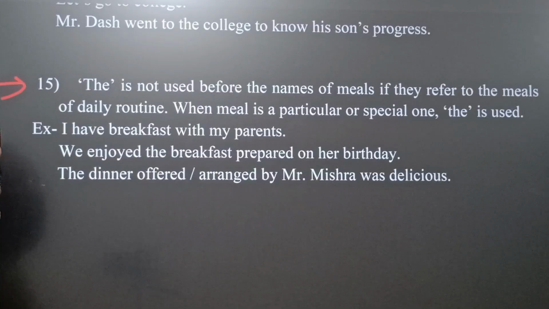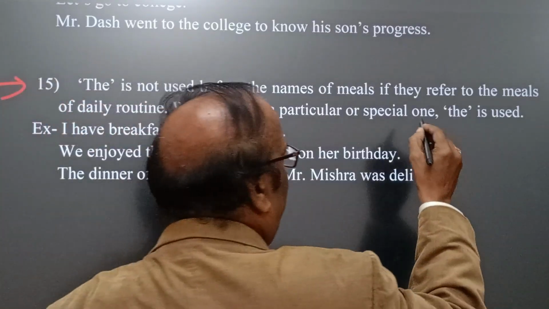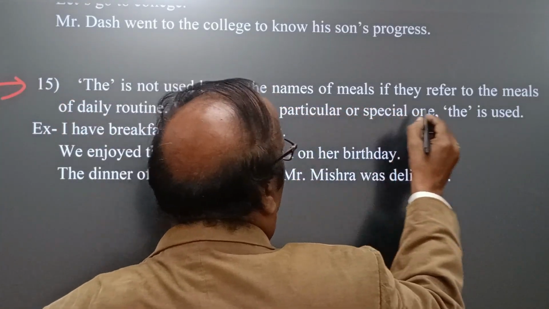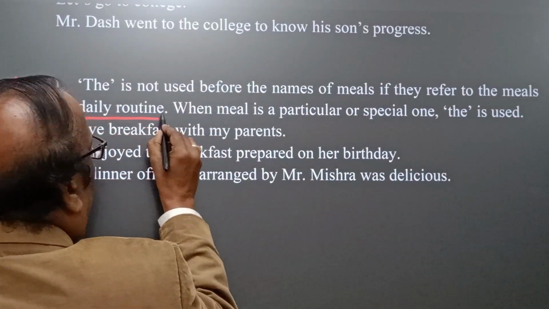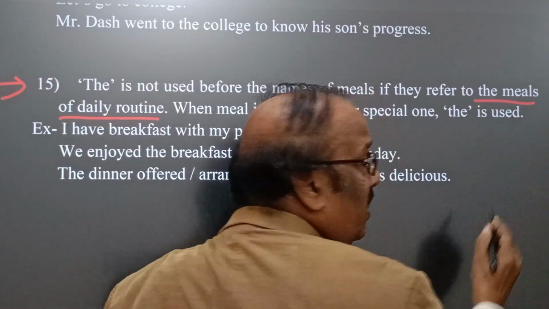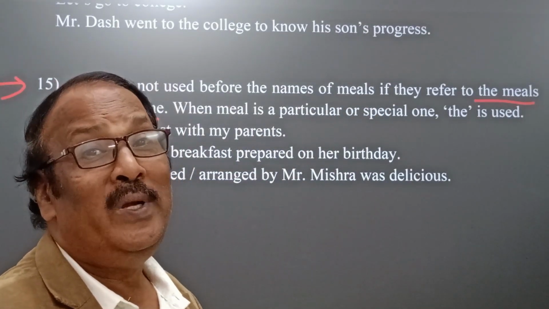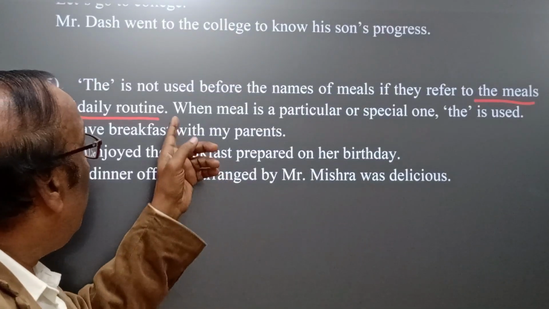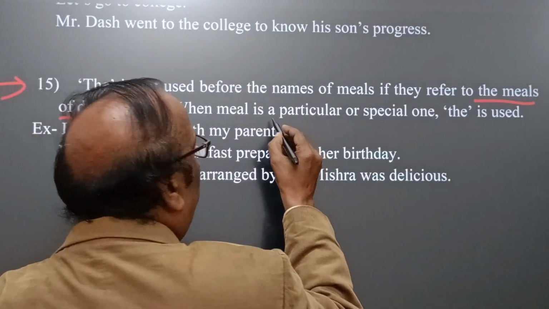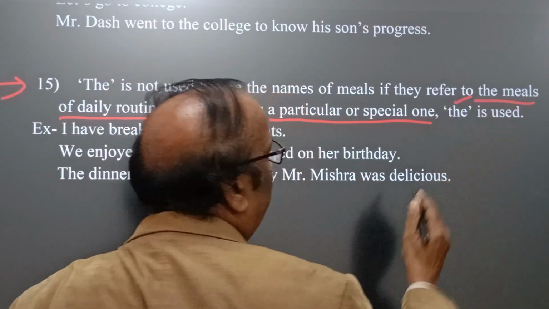Now comes the next idea, that is number 15. "The" is not used before the names of meals if they refer to the meals of daily routine. Very interesting. It means the usual meal or normal meal that we take in our day-to-day life. When the meal is a particular or special one, "the" is used.